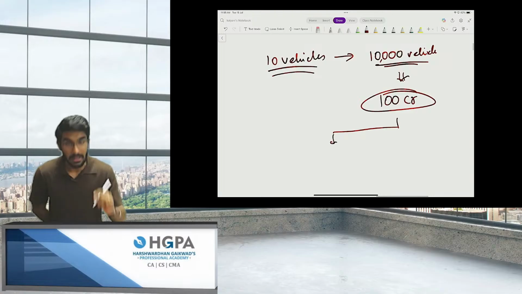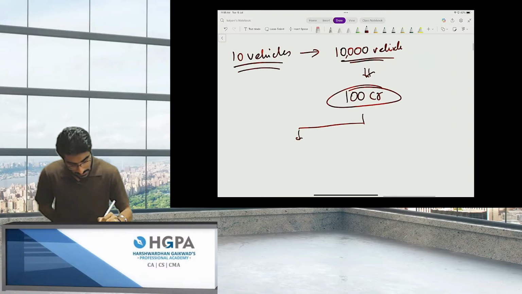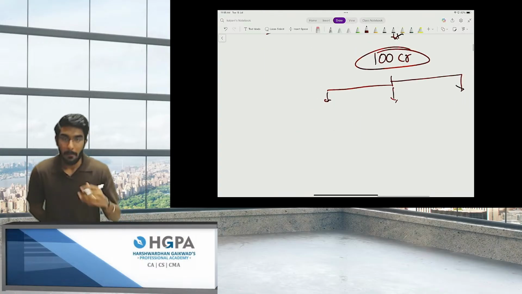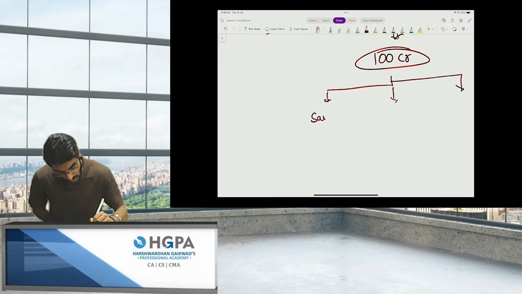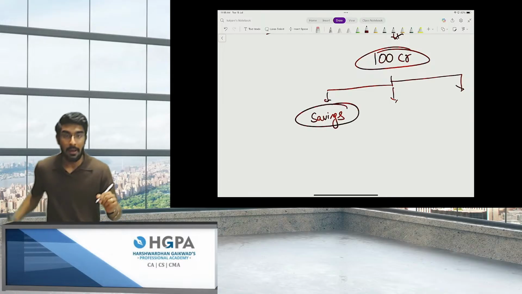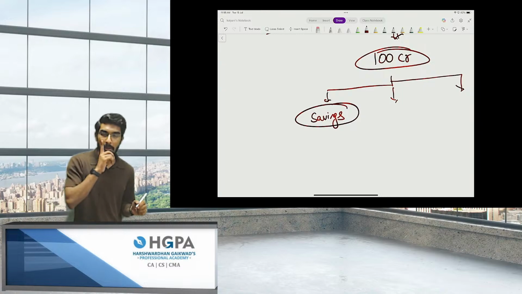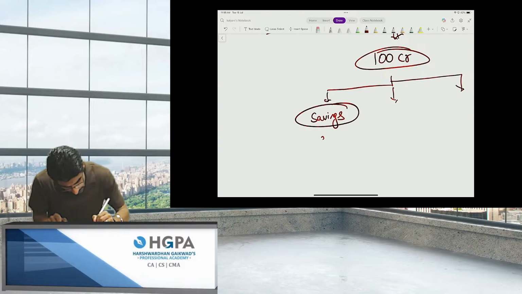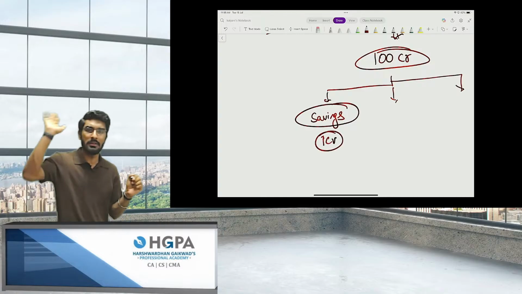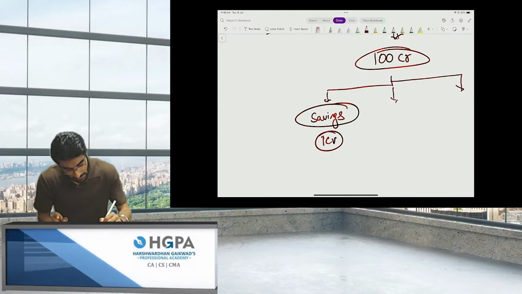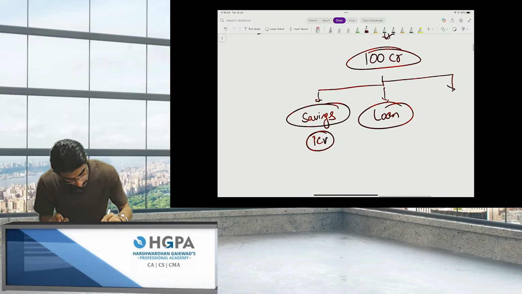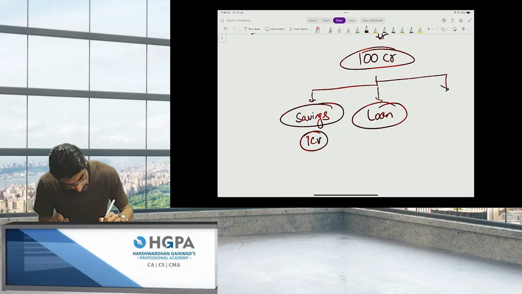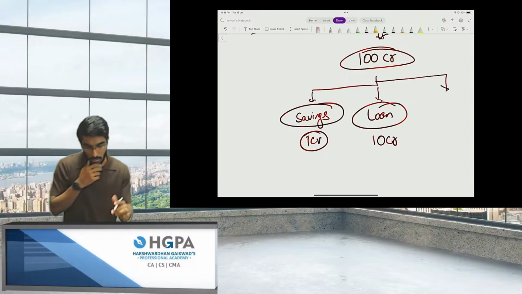I have got three sources of finance. Number one is my own savings, the company's own savings. This is my first source of capital. Now, do you think I will have 100 crores in my savings account? No. Let's say I will have 1 crore in my savings account. The next source of capital is a loan, where I raise a loan of, let's say, 10 crores.